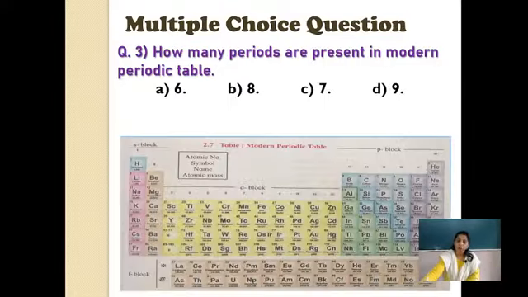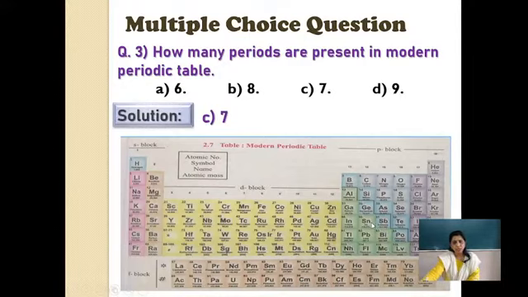Yes. For you all, I'm showing here the modern periodic table. Remember, I'm repeating again, in the examination this won't be given to you. As we are discussing here, I'm keeping this in front of you. How will you recall the answer? How many periods are present? Yes. The correct solution is C, 7.